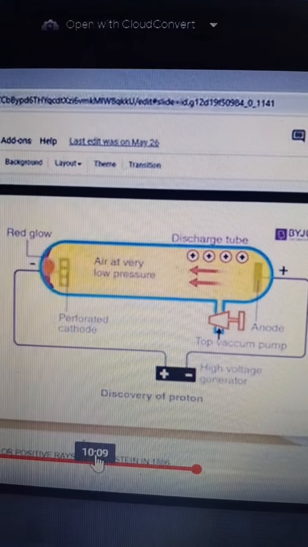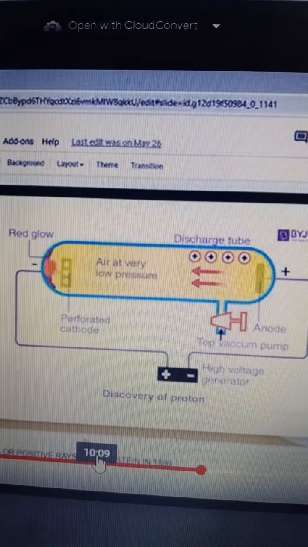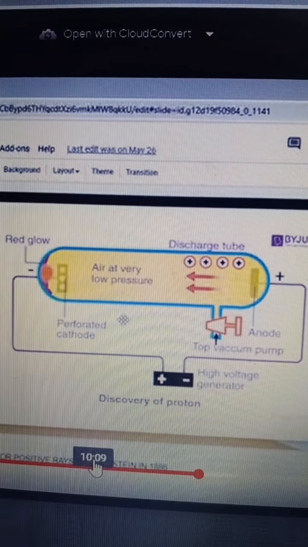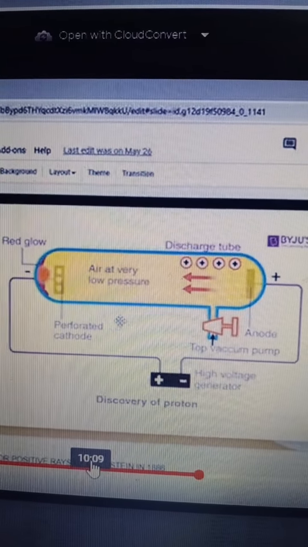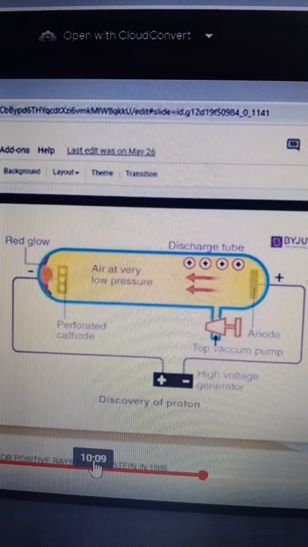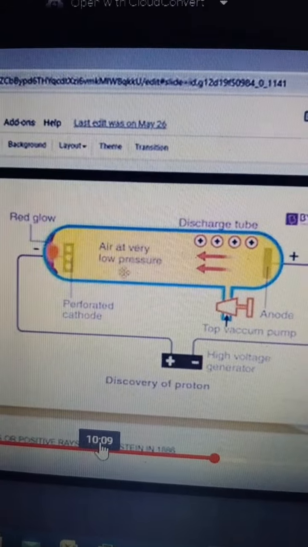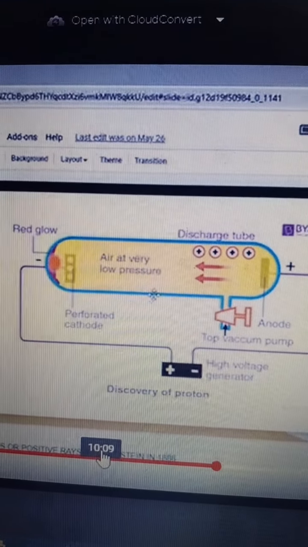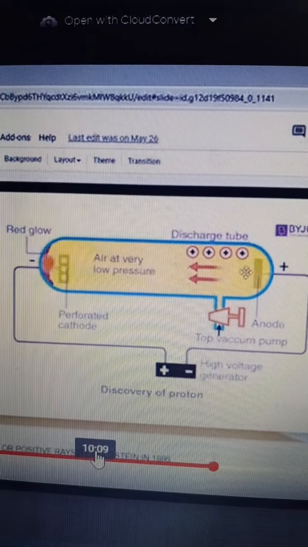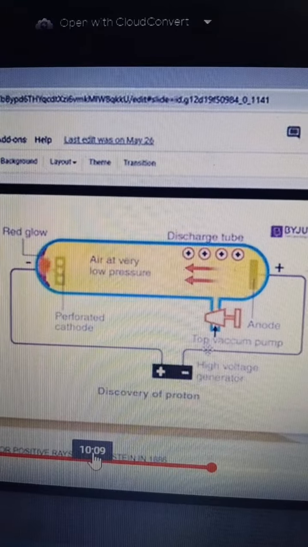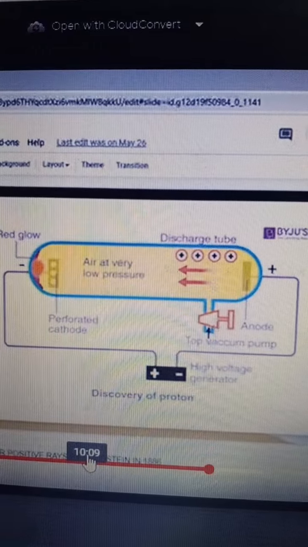He did the experiment in a similar way as Sir J.J. Thomson did. He took a discharge tube or Crookes tube again, with perforated cathode and gas at low pressure. But which gas is kept inside it? Preferably hydrogen gas, or air at very low pressure, as in the case of the electron, and in the discharge tube this type of setup was done. In the Crookes tube, a vacuum was created inside it.